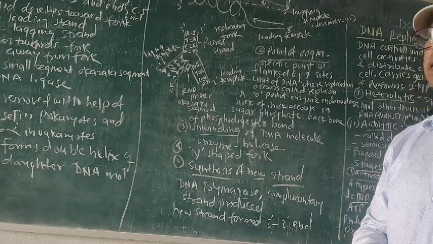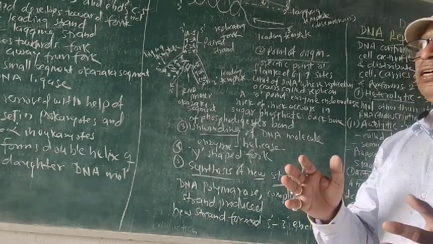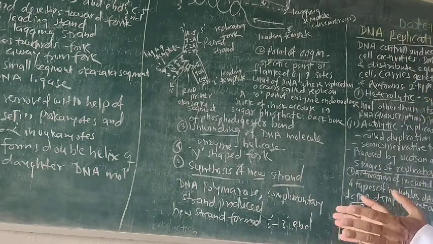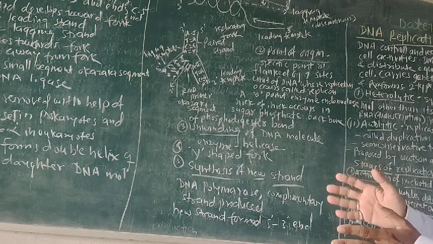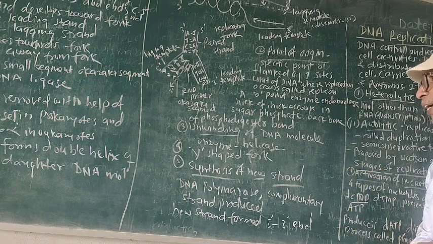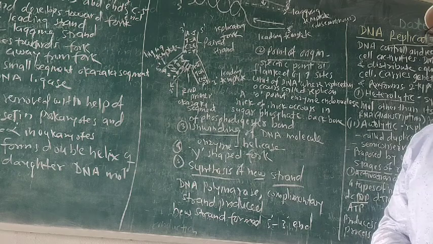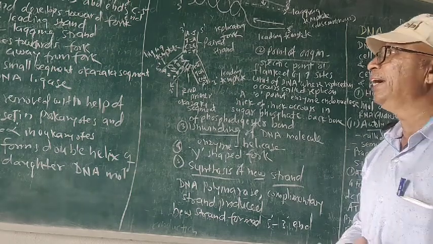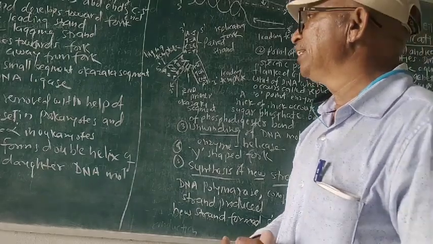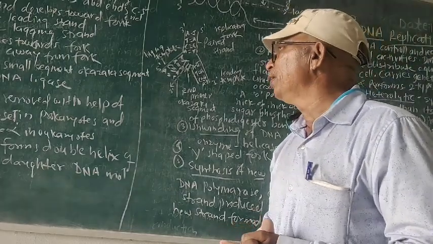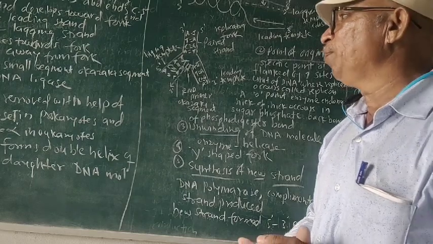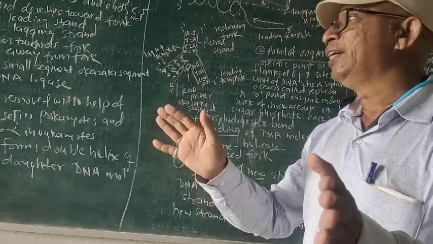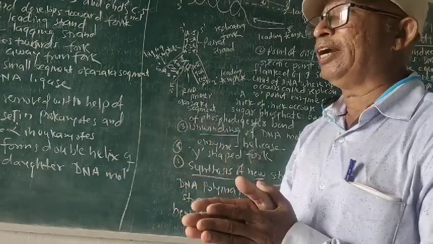So we have studied the certain steps in the replication or duplication process. These are the activation of nucleotides, then the origin point, then unwinding, again the Y-shaped tuning fork is formed, then synthesis of the new strand, leading and lagging strand, as well as the removal of RNA primer with the help of DNA polymerase enzyme first, and polymerase enzyme alpha, and formation of the new strand.